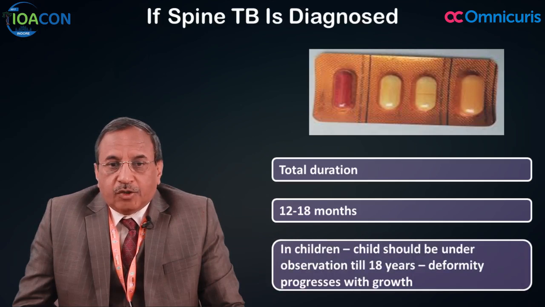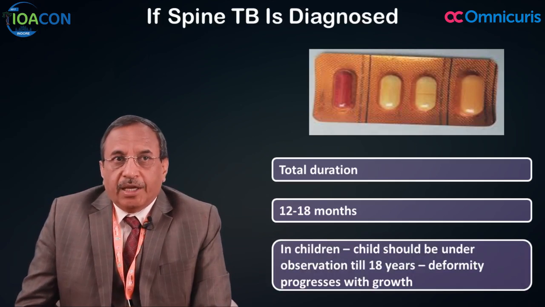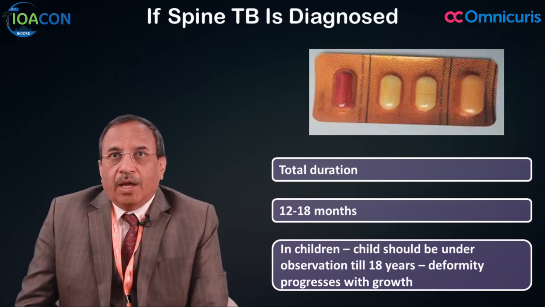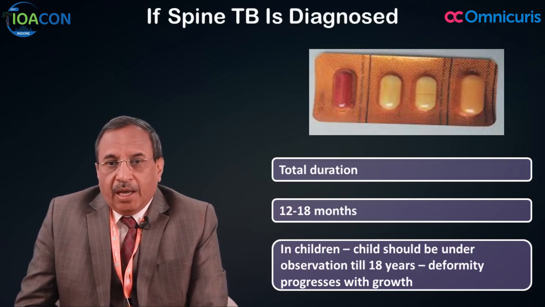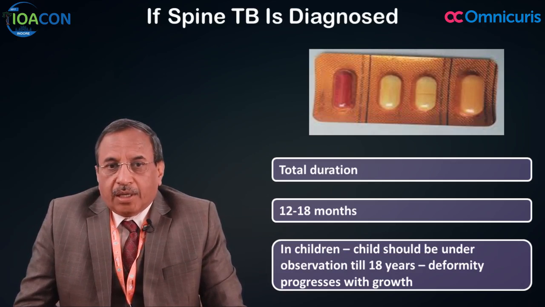Now, in children, the child should be under observation till 18 years, as we know that this deformity progresses with growth. Deformity increases as the child grows, until the child attains maturity, and hence these children have to be kept under observation. So, if spine TB is diagnosed, anti-tubercular chemotherapy drugs are the key to treat it.